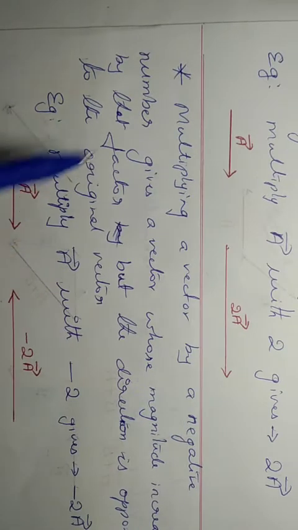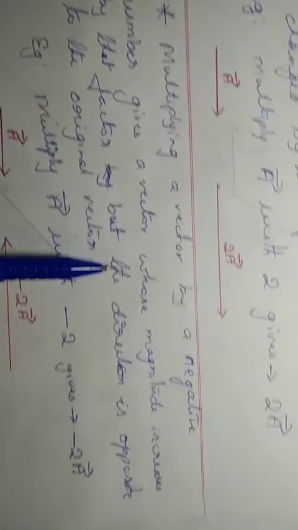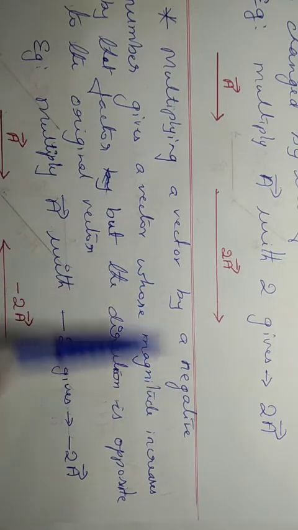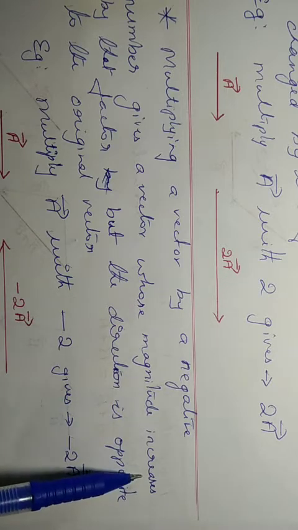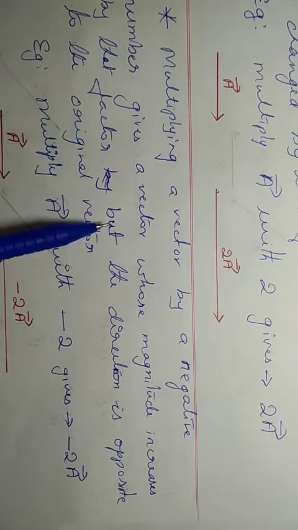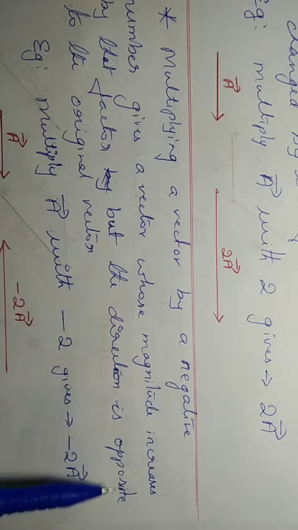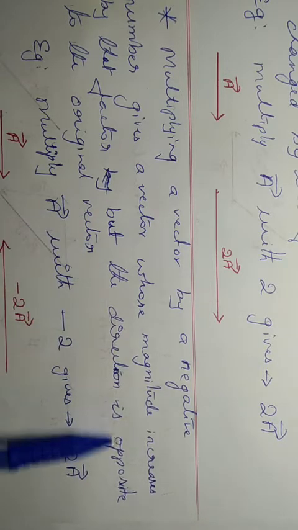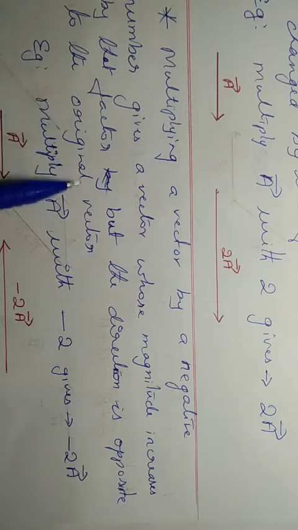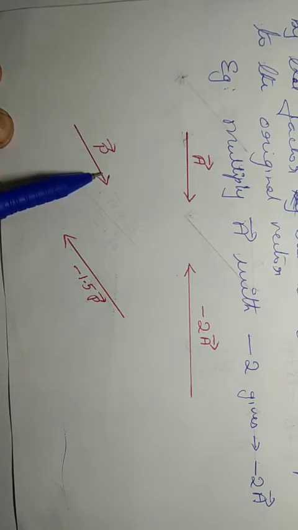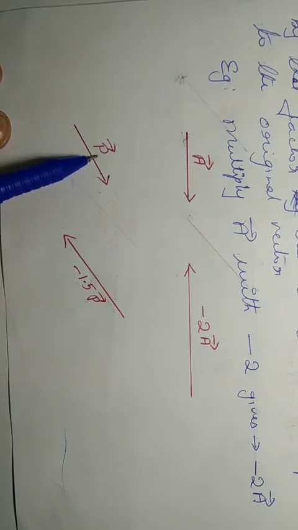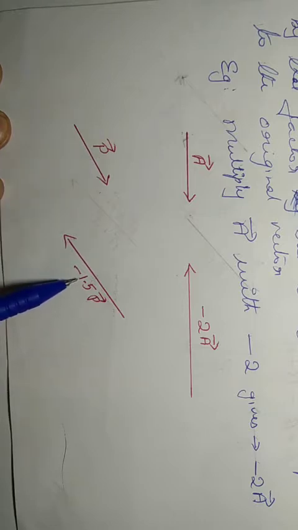So therefore, what is the definition? Multiplying a vector by a negative number gives a vector whose magnitude increases by that factor, but the direction is opposite to the original vector. See another example. I have vector P. If I multiply vector P with minus 1.5, see the direction.